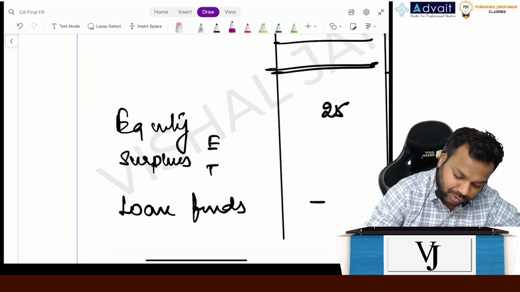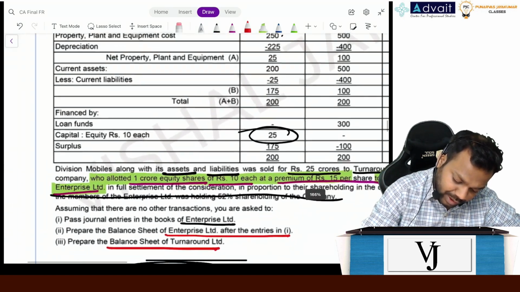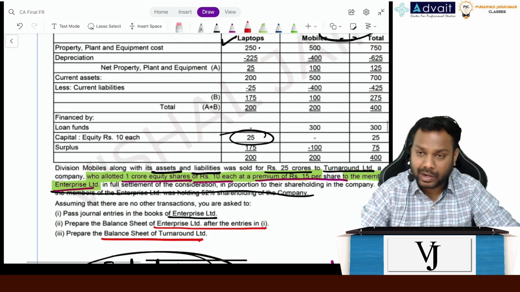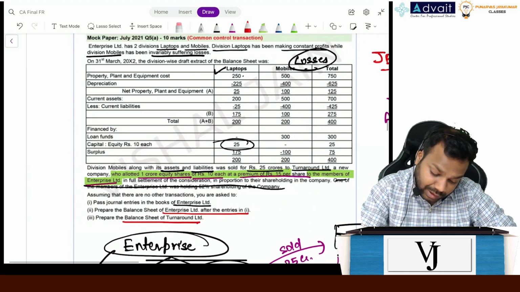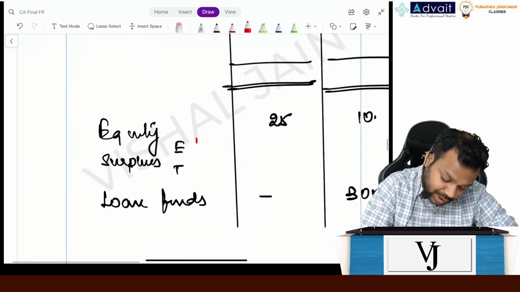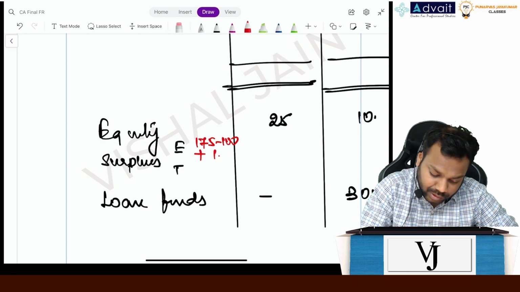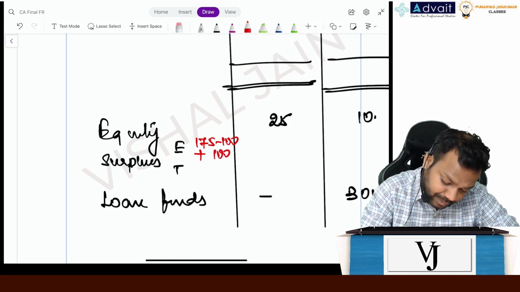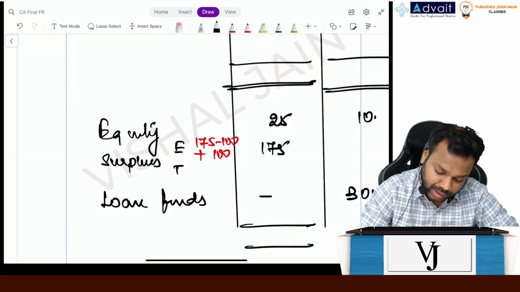Now for Enterprise, what was it first? Enterprise was having 175 minus 100, right? See, the surplus didn't get transferred, right? So what was the total for Enterprise? 175 minus 100, right? So it becomes how much? 175 minus 100 plus a capital reserve of 100 was also there. So I'll write here a capital reserve of 100, right? So it will become how much? 175.